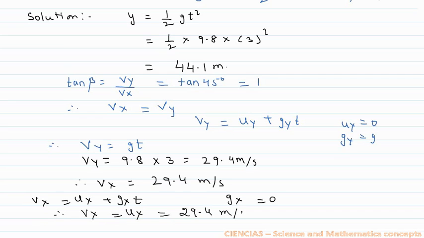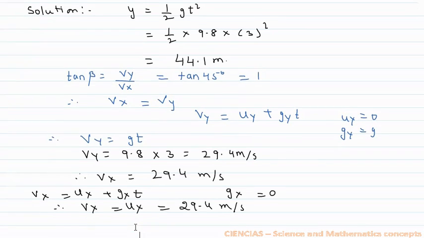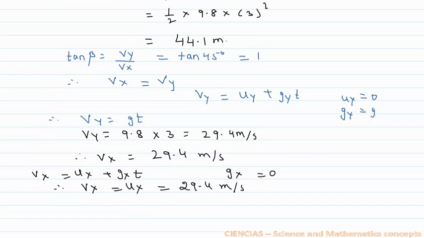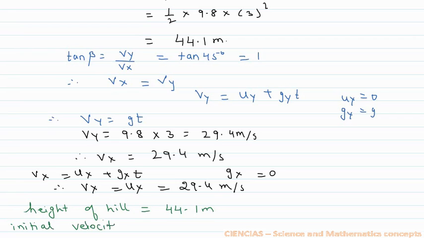So now we see the answer of this question. The height of the tower is 44.1 meter and the initial velocity with which the body was thrown is equal to 29.4 meter per second. That is all for this question.